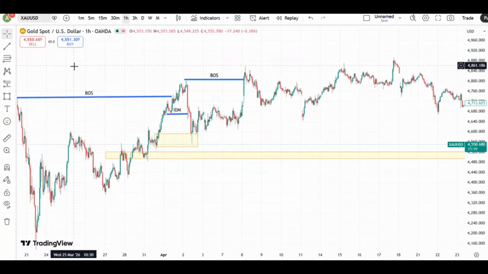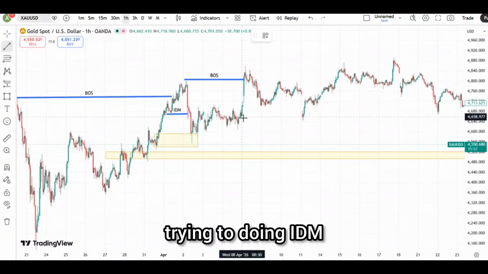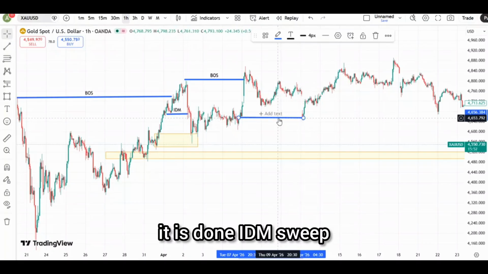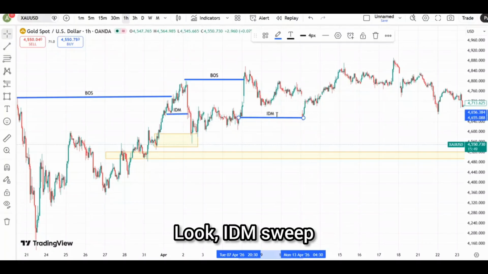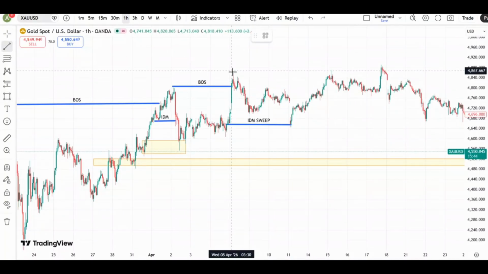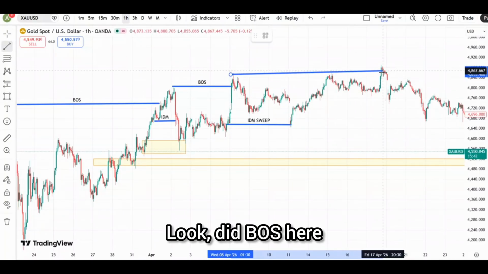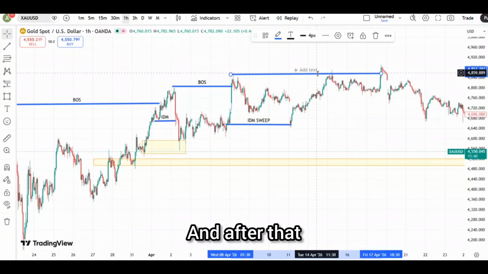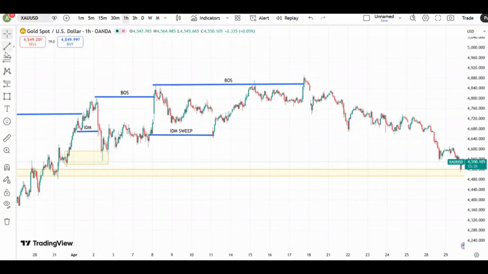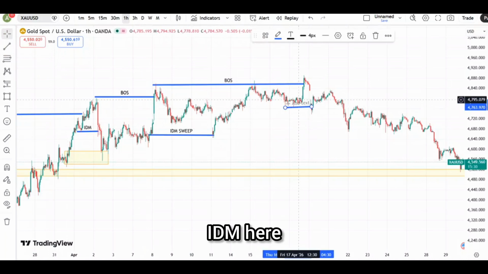and again it is trying to do IDM, but before doing IDM it did an IDM sweep. Look, IDM sweep, and again trying to do BOS and did BOS here, again trying to do, look, did BOS here, BOS, and after that the market did CHoCH. Look where, here, look, here is IDM here,